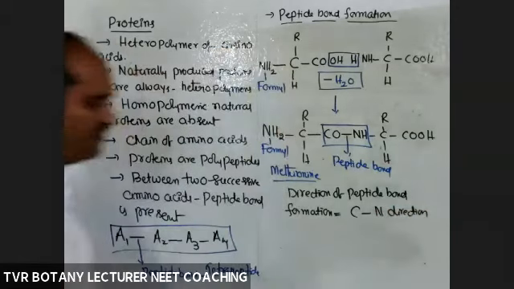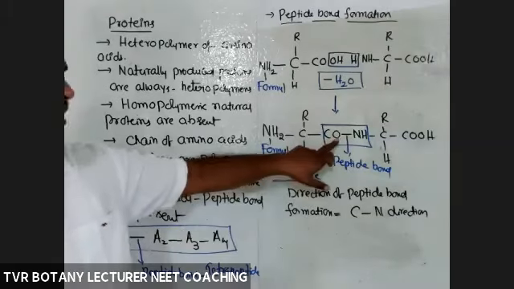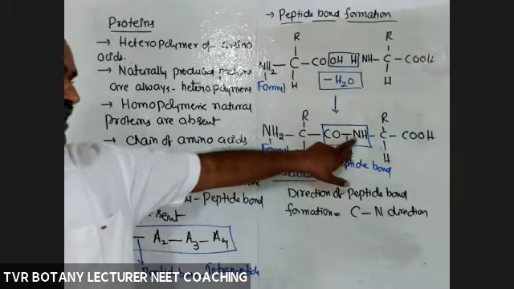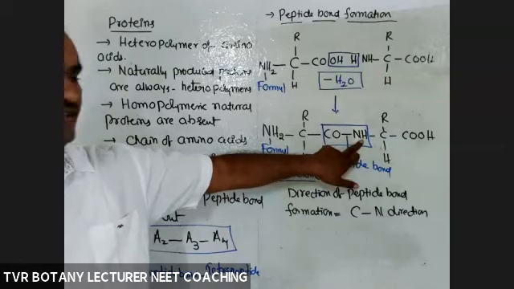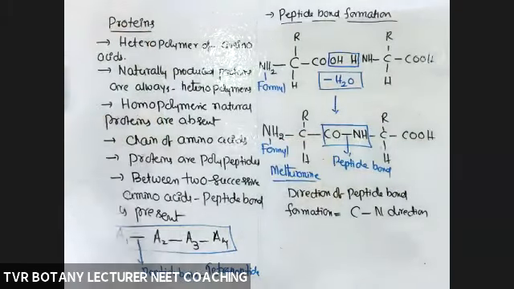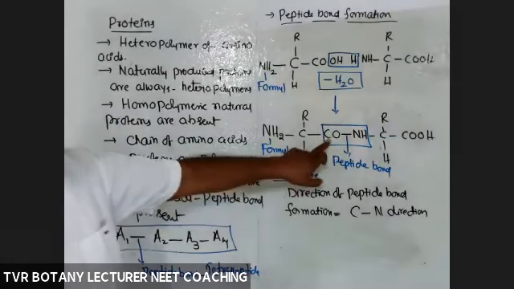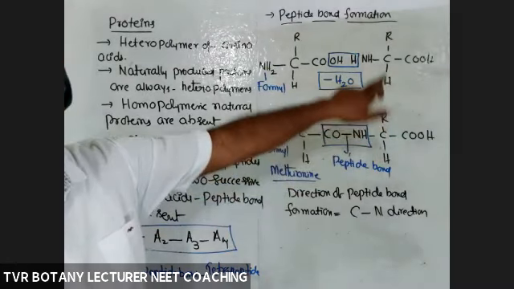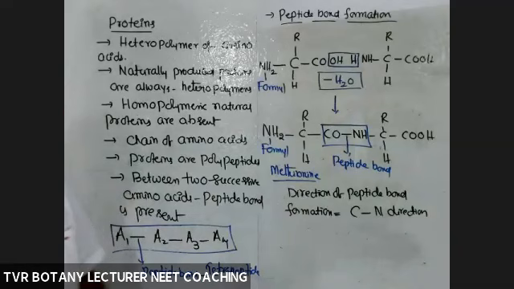What is that? The carboxylic group of the first amino acid bonds with the amino group of the second one. The carboxylic group of the second one bonds with the amino group of the third one. So the bond growth is C bond N, C bond N, C bond N.